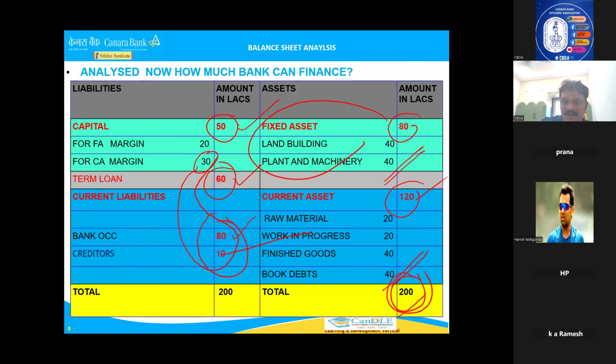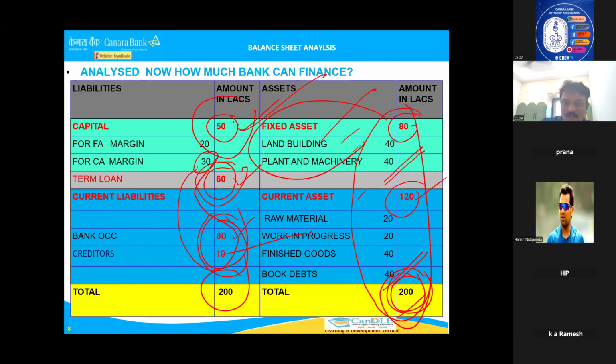How is it tallied? 50 lakhs margin, 60 lakhs term loan the bank is giving, 110, plus 90 lakhs from current liability has come. This is how the balance sheet is prepared. Now that the balance sheet is prepared, only one thing the manager has to see. As a manager, what I have to see is that everything is okay. If this is correct, the content is correct, the quotation is correct, everything I will see. Margin I will ensure. Then I will sanction.